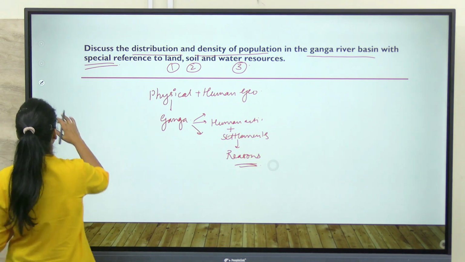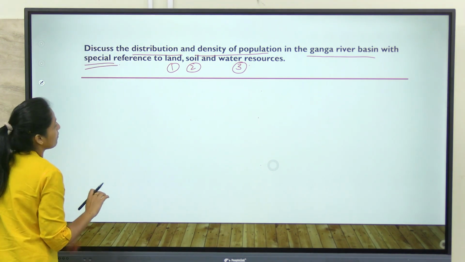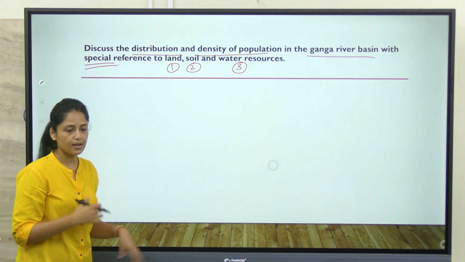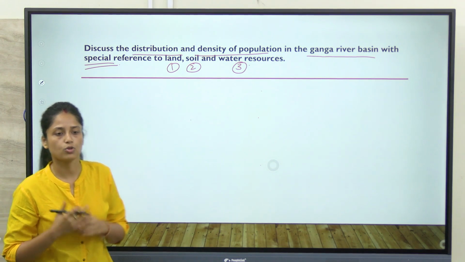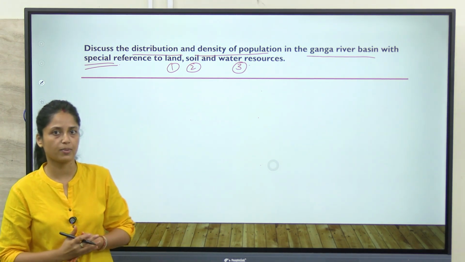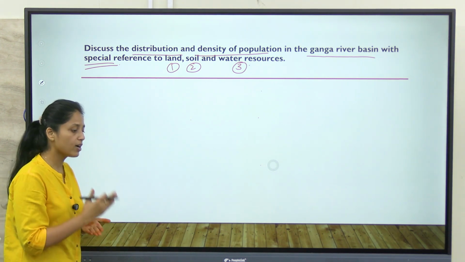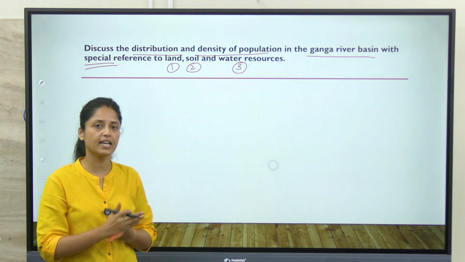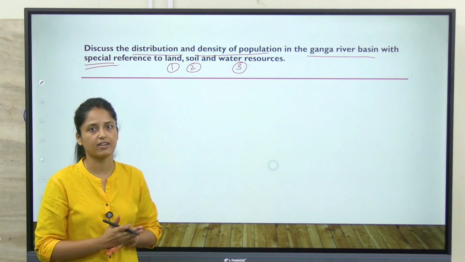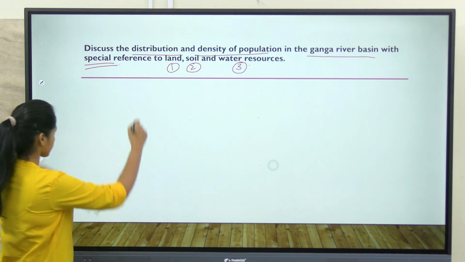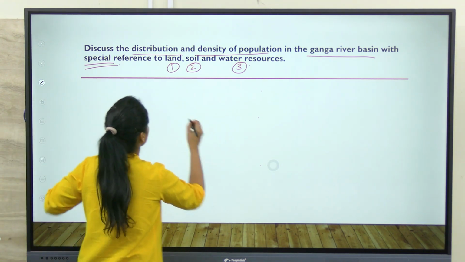So let's start now. Why has this question been asked? Because recently there are many reports that though Ganga basin is the most fertile and most populated river basin, nowadays it is also becoming more polluted. Land is degrading, environment is degrading in that region. That's why this question. Okay, so first of all, you must know